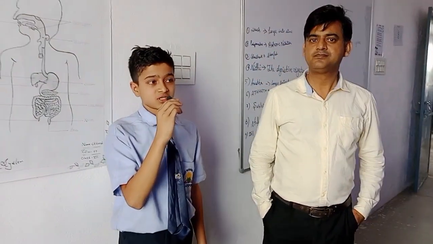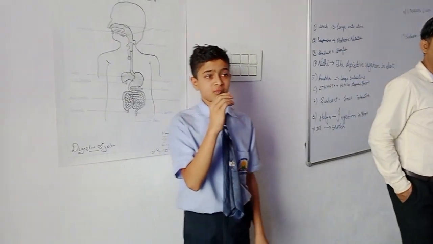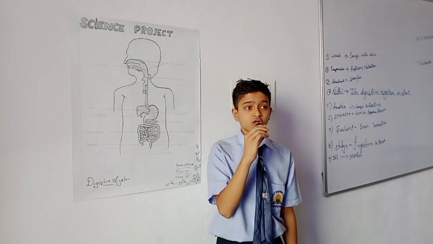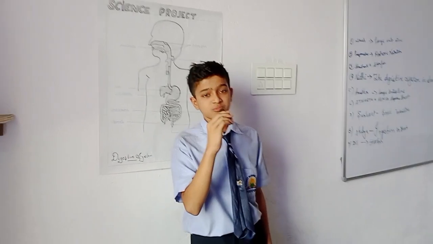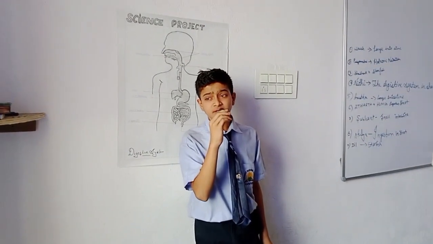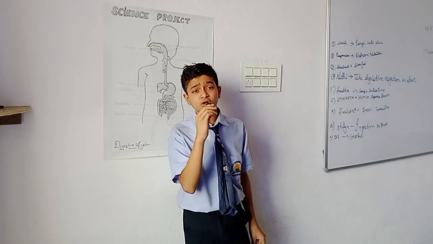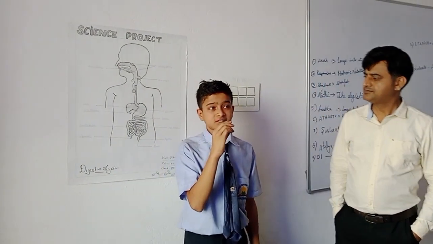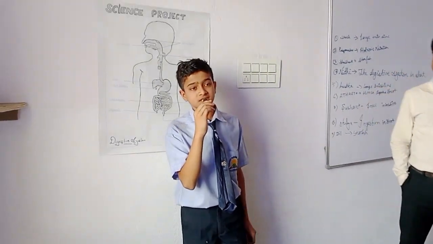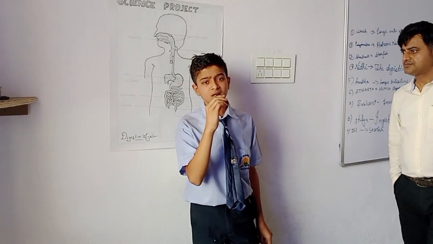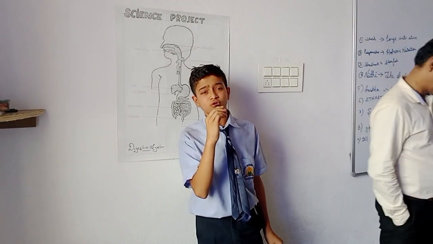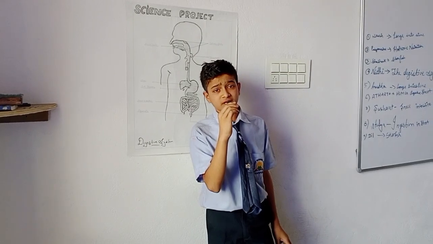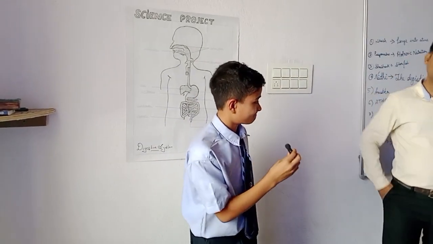Third is absorption. Absorption works in the small intestine. The digested food is carried by the blood. Fourth is assimilation. The food carried by the blood enters the cells, which is called assimilation. And last is egestion. The undigested food goes through the rectum to the anus. Thank you.